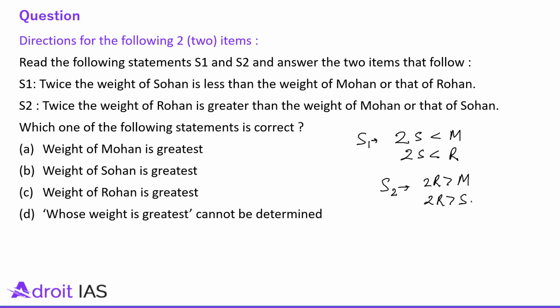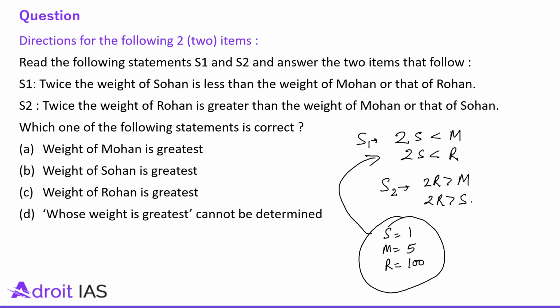Okay, fine. So now let us assume that Sohan is 1, Mohan is let's say 5, and Rohan let's say 100, right? So from the first statement, this data I am using for the first statement only, right? So twice the weight of Sohan is less than that of Mohan and twice the weight of Sohan is less than that of Rohan. Fine.